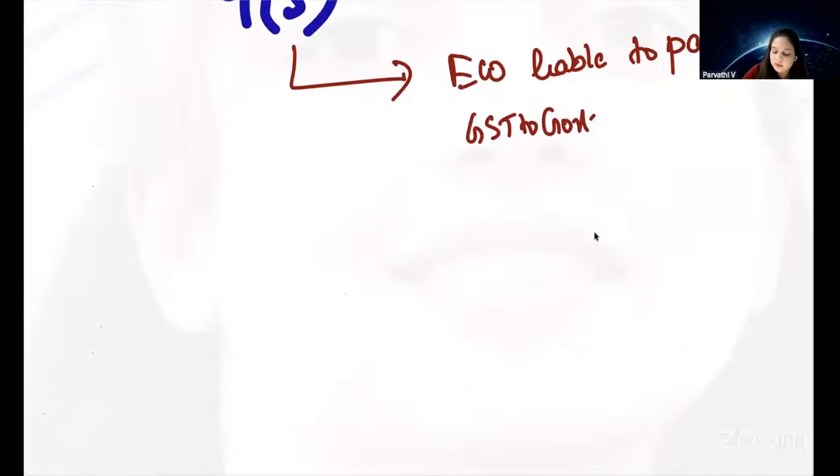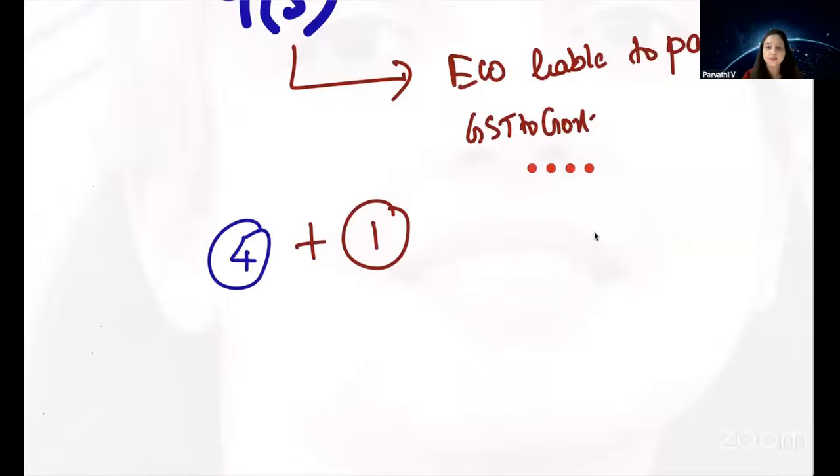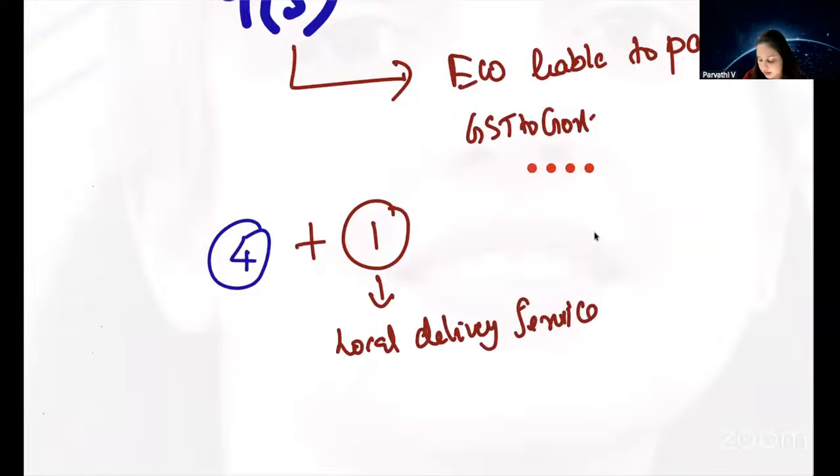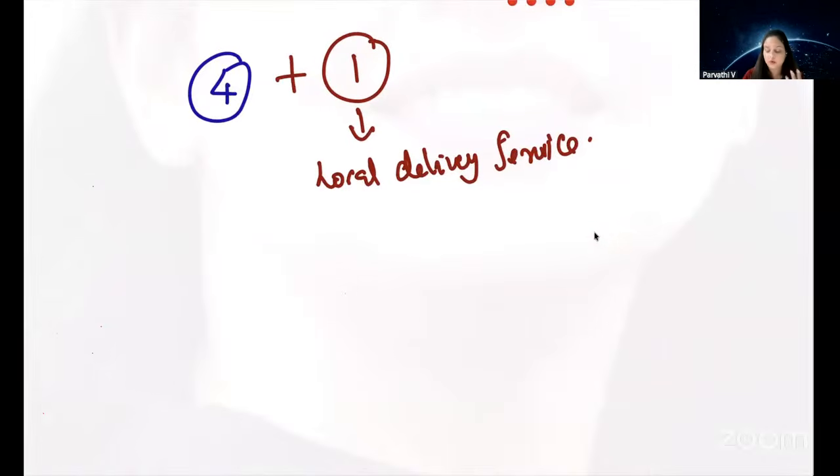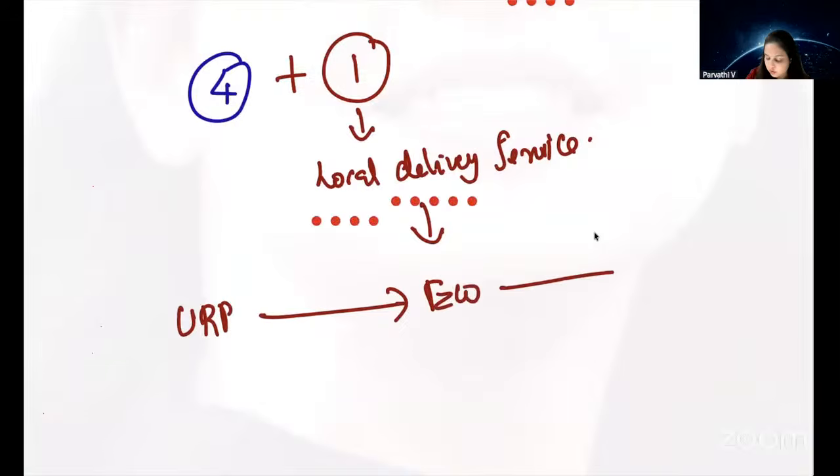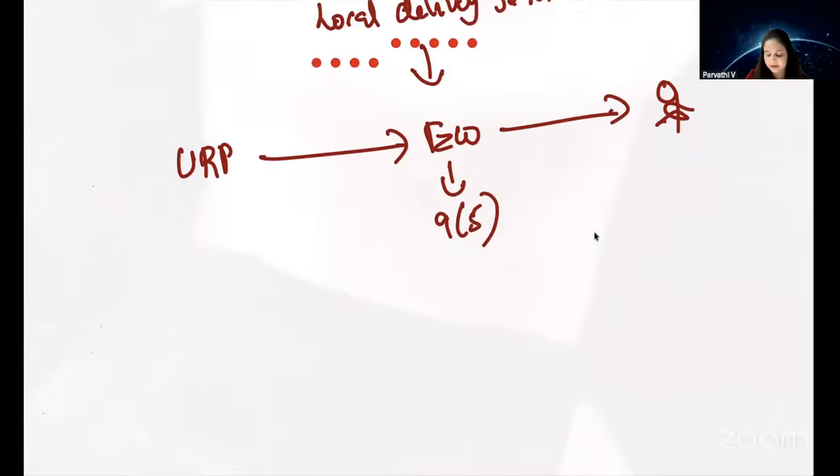Yes, earlier we had 4 services which were covered under 9(5). Now we have one additional service which is covered under 9(5), and that service is local delivery service. What is the rule here? If the actual supplier is an unregistered person supplying local delivery services through an e-commerce operator, then the ECO will pay under 9(5).